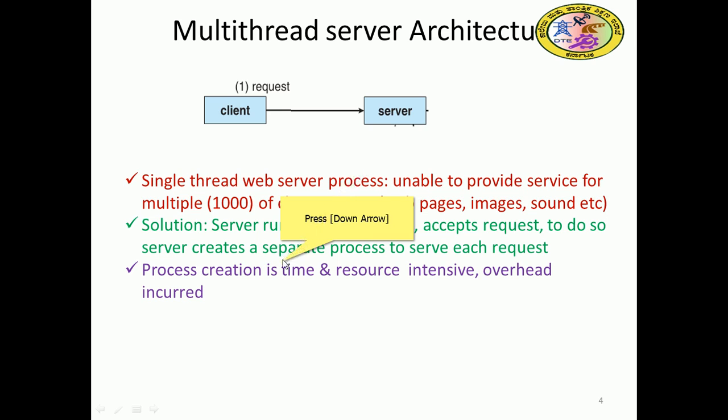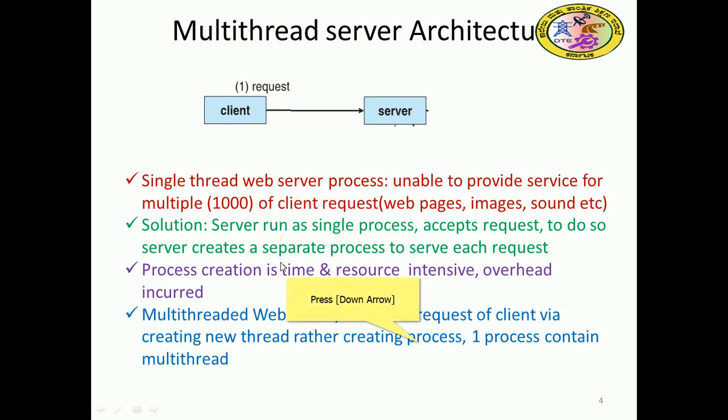So why should we bear all that? That's why the concept called multi-threaded web server. A multi-threaded web server listens to the requests of all clients by creating a new thread for each client, rather than creating a process. So one process contains multiple threads. Earlier, for one client there was one process, and that process could create a child, which would be under the guidance of the process. So that was the situation.